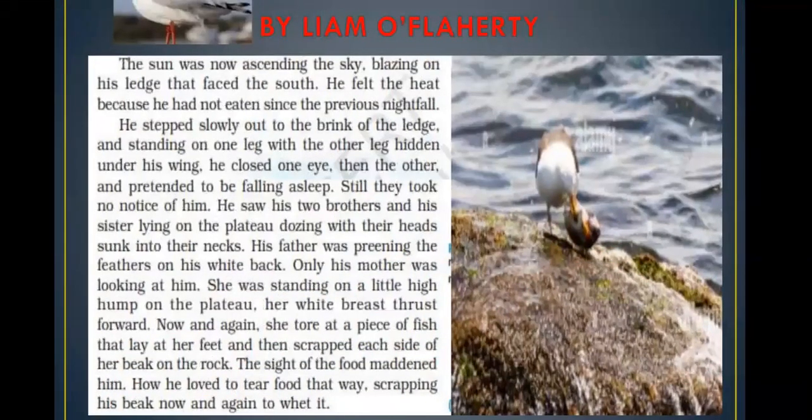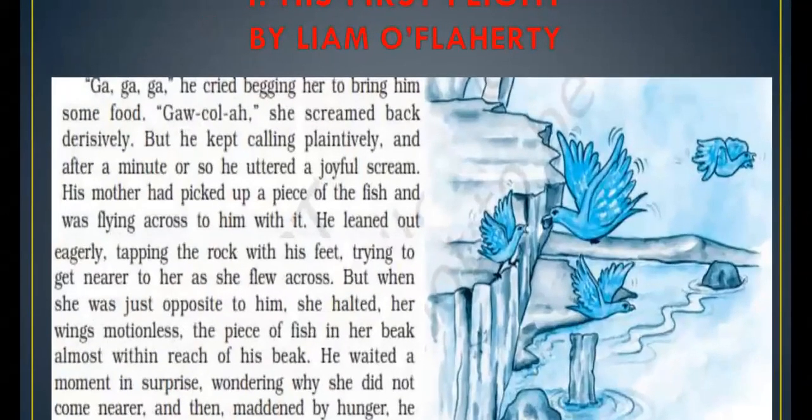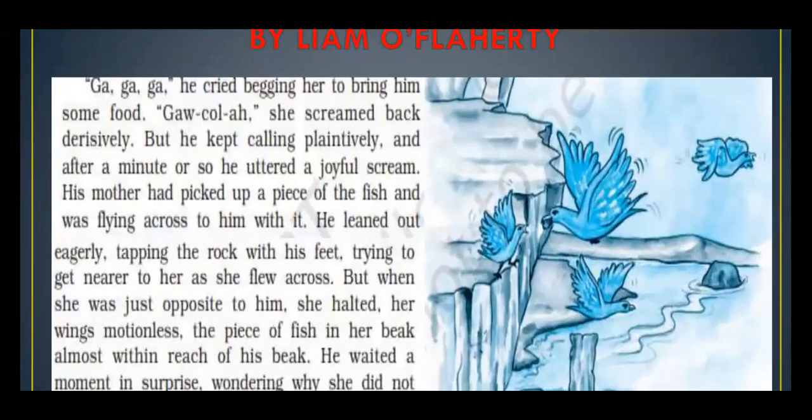So now what happened? What does his mother do? Ga ga ga, he cried to her to bring him some food. Now when he could see that everybody is busy, the father is preening, his siblings are sleeping, he is just trying to gain the attention of his mother, and he is speaking out ga ga ga, crying and begging her to give him food.